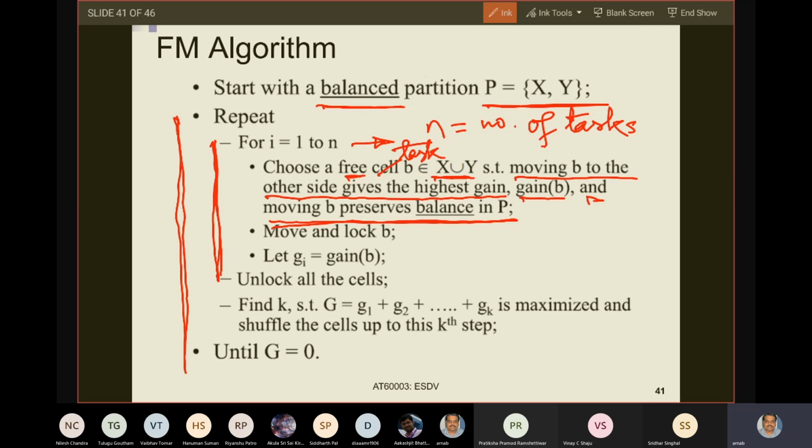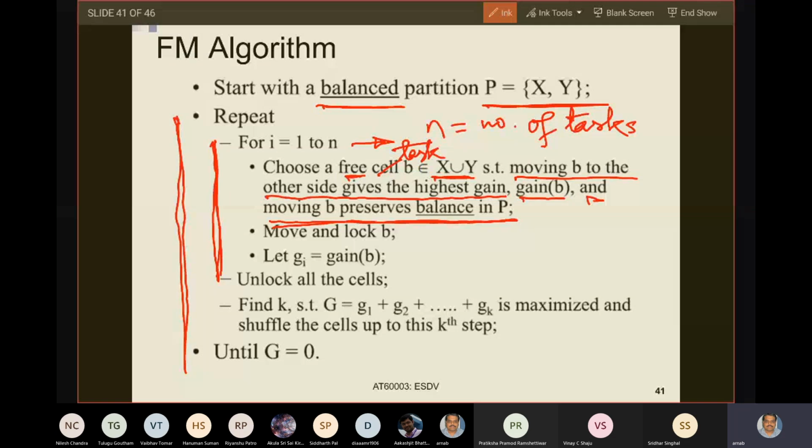So how could it be that taking a task from hardware to software could also minimize it? It will never be the case that when you take a task from hardware to software, you will gain in terms of your software execution time cost. Can that happen? No, sir. That can happen because of the data communication.